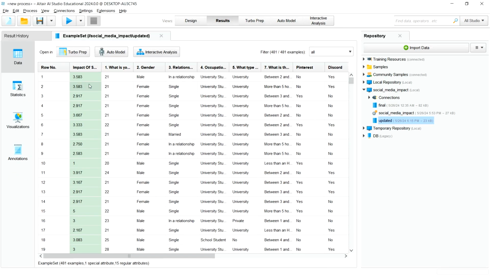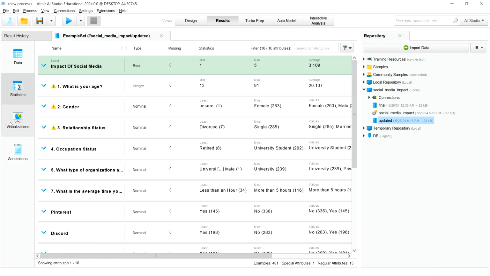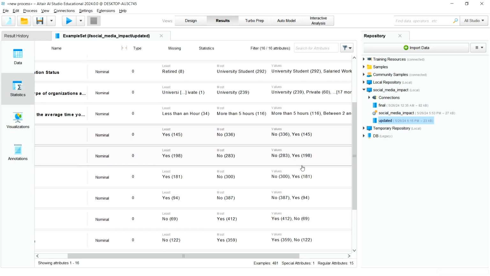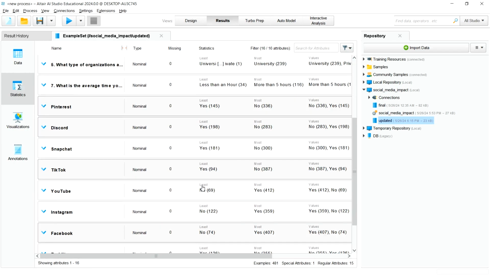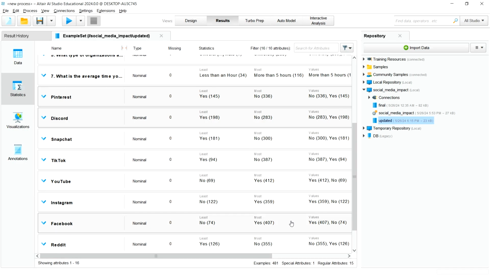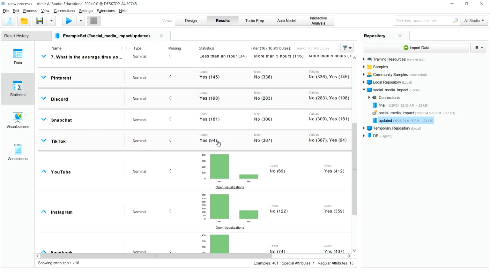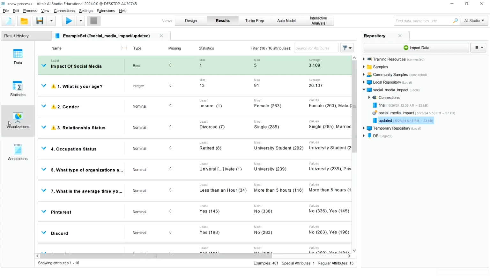If you open this modified CSV using RapidMiner Studio, we can see different statistics and visualizations. In the statistics, the minimum age of the person who took the survey was 13, the maximum was 91, and the average was around 26. There were around 263 females and 211 males. People who are using Facebook are around 407, and who are not using Facebook are around 74. These are the kind of statistics we can see directly using the statistics tab.